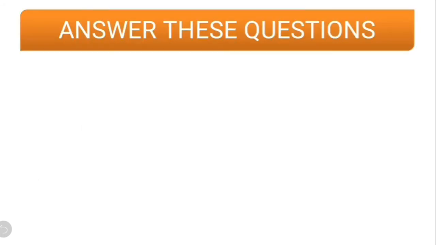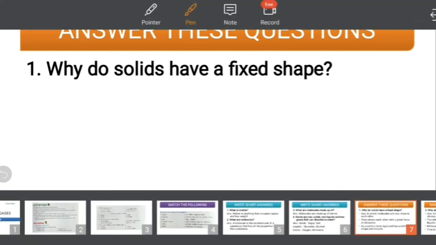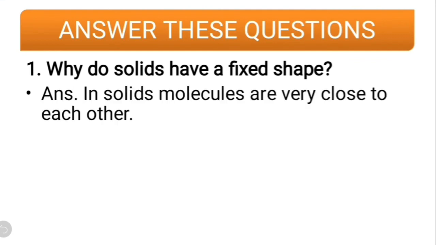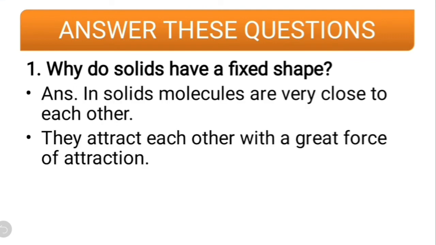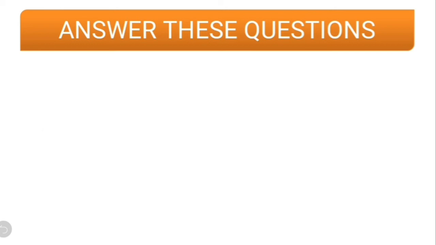Now comes the long answers, though they are not too long, but still they are there. Why do solids have fixed shape? Remember, solids have a fixed shape because they are very close to each other. They attract each other with a great force of attraction. So solid is hard, rigid, and has definite shape and volume. Since they are close to each other, and why are they close to each other? Because there is great force of attraction between them.